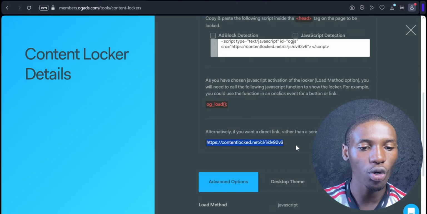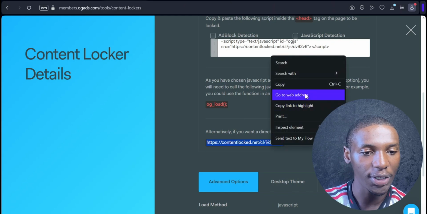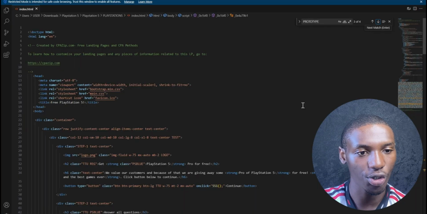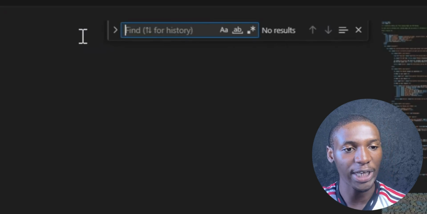So I want to come over to OG ads. Like I said, we're going to copy this link right here to our content locker, and then we're going to come back over to Visual Studio Code. And what I'm going to do is highlight this prototype. I'm going to delete that.